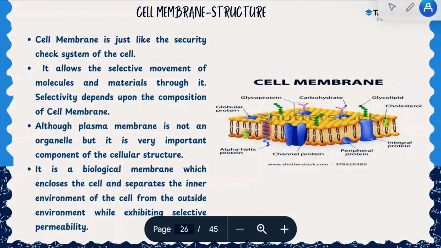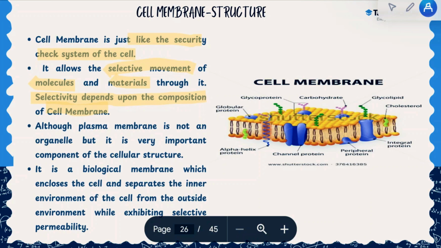So, the cell membrane is like the security check system of the cell in the sense that it allows what goes in and out. ठीक है? So, it allows the selective movement of molecules and materials through it. And the selectivity depends upon the composition of the cell membrane, which we are going to look at in a bit.